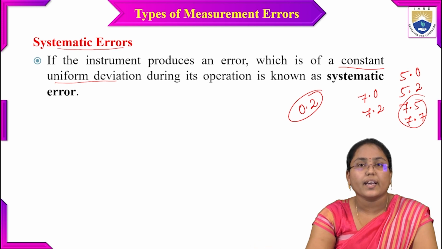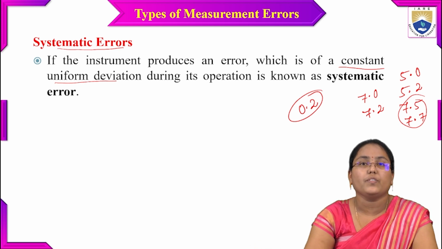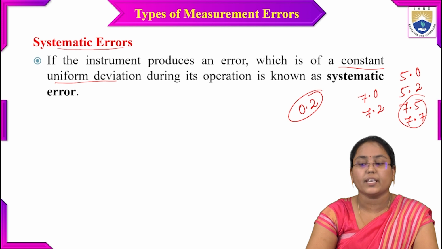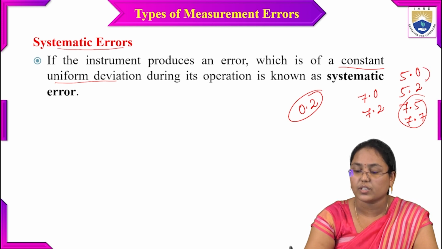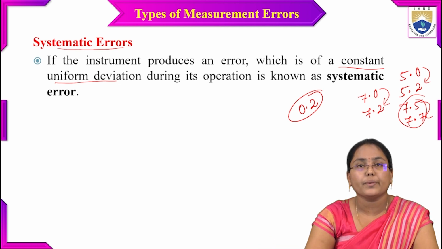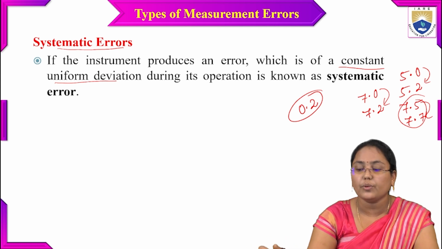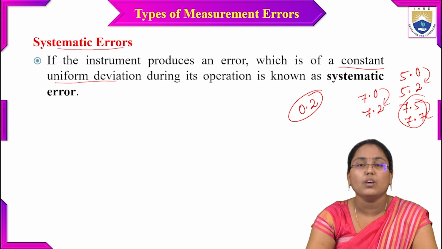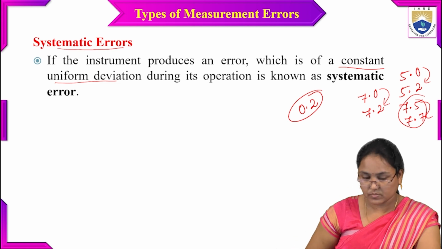This type of error, with uniform deviation, is nothing but a systematic error. Looking at these values, 5.0 to 5.2, 7.5 to 7.7, 7.0 to 7.2, the error is very uniform, and this is called systematic error.